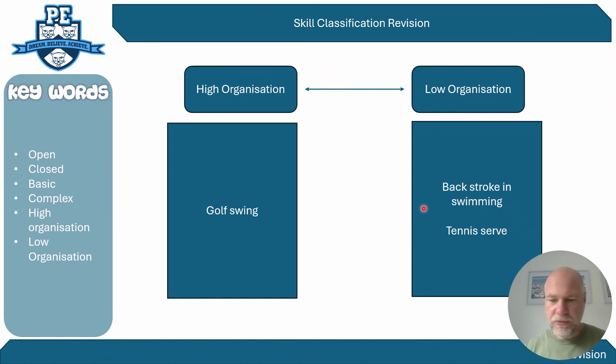Tennis serves, you might work on the throw of the ball in the air. Then you might work on the backswing. Then you might work on the connection and follow through, and you can break it down into its parts. So it's a skill that can easily be broken down into phases. If you take something like shot put, you might do a standing throw, and then you might do a step, and then you can put a glide in place, and you can break it up into its parts. So it's a low organisational skill.